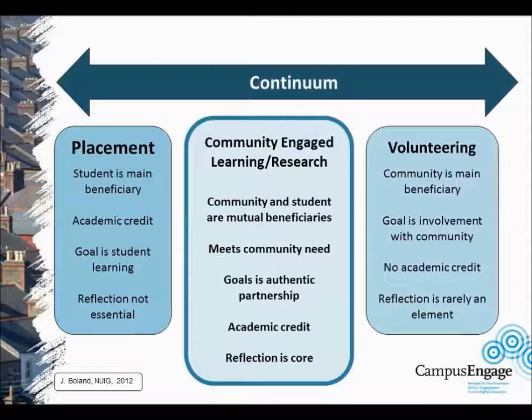Here we can see that in general, a placement involves the student as the main beneficiary. It is accredited, and the goal is student learning, but reflection is not always essential. During community-based learning and research, both the student and the community partner are mutual beneficiaries. The student receives academic credit, while the process meets a community need. The relationship is an equal partnership, and reflection is core to the process.